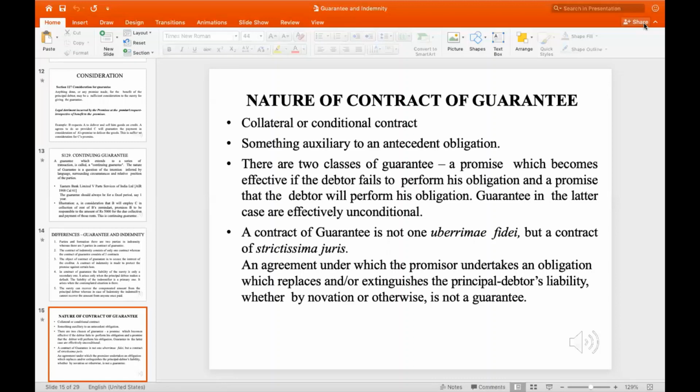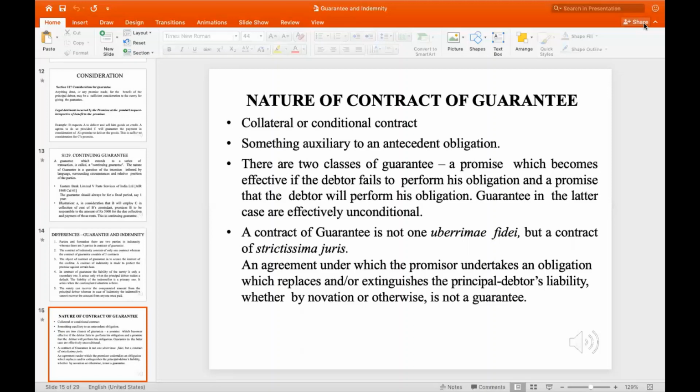There are two classes of guarantee: a situation where a promise becomes effective if the debtor fails to perform his obligation, and a promise that the debtor will perform his obligation. Guarantees in the latter case are effectively unconditional. Now, what does it mean? In the first case, if the debtor fails to pay the amount, then the surety will pay the money.